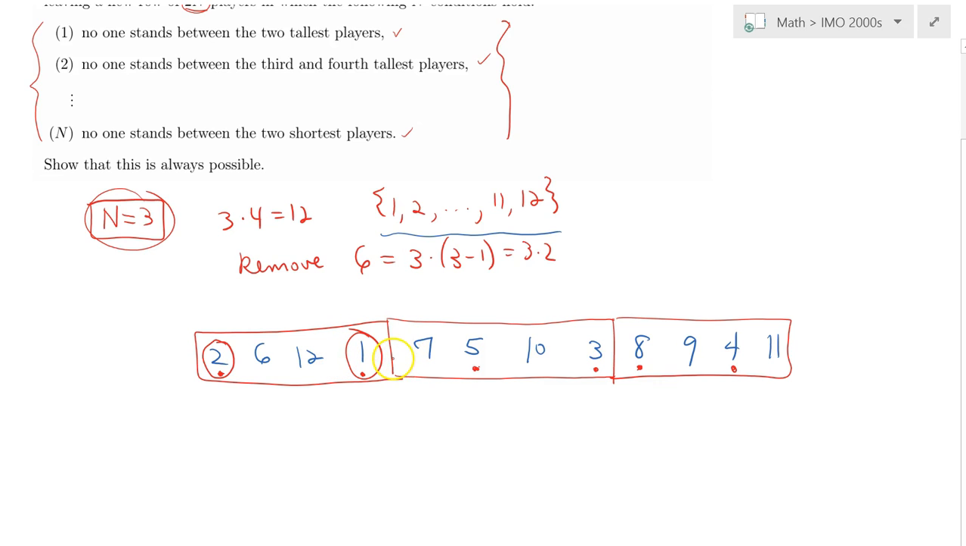And what I will do next is, I will just delete the people in the group where I have chosen 2 people. For the other 2 groups, I will just delete the shortest players.